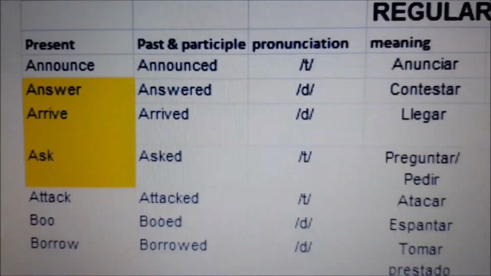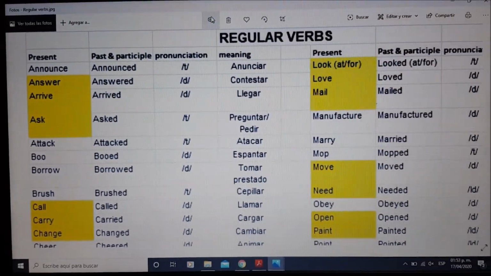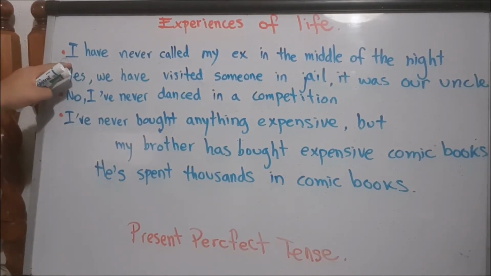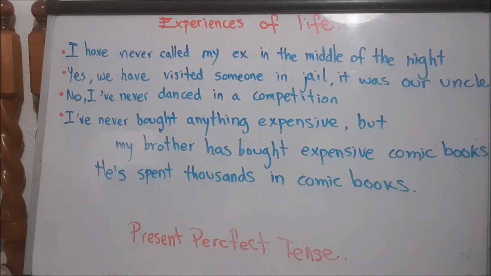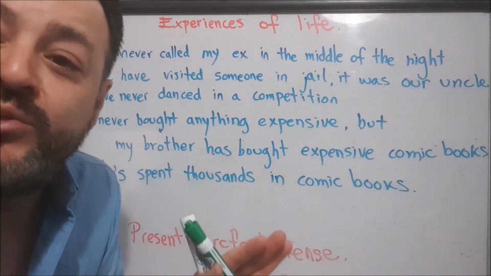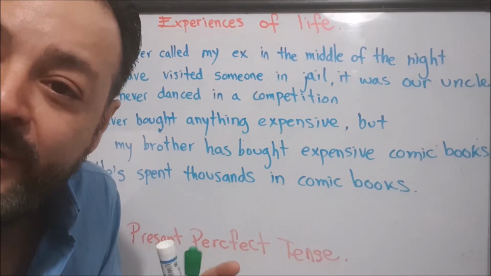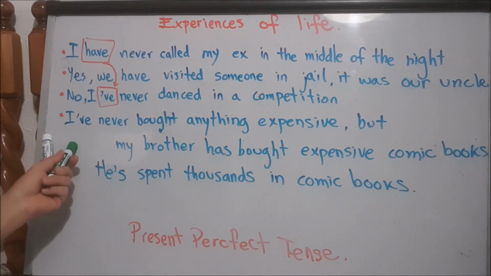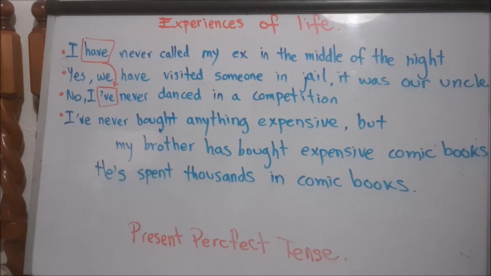Now, let's take a look at the possible answers to the questions on the board. No, I have never called my ex in the middle of the night. Yes, we have visited someone in jail. It was our uncle. No, I've never danced in a competition. Here, pay attention to the use in a contraction of the auxiliary have, which is exactly the same. Next, I've never bought anything expensive, but my brother has bought expensive comic books. He's spent thousands in comic books.